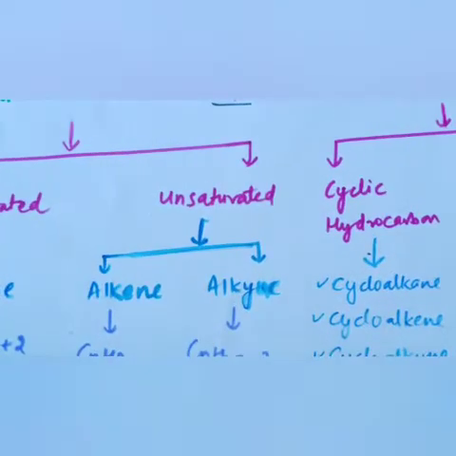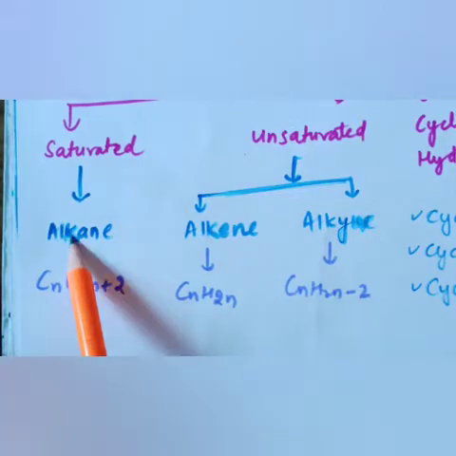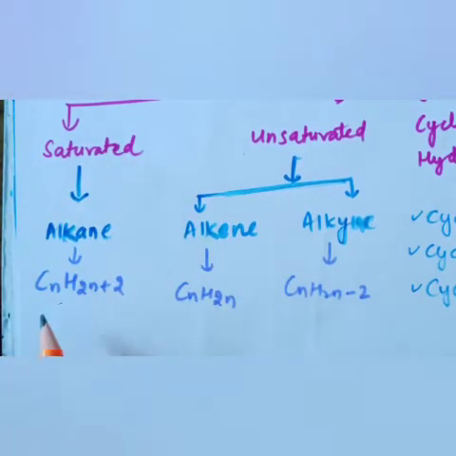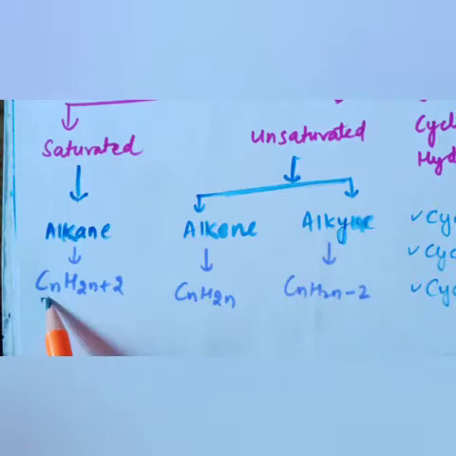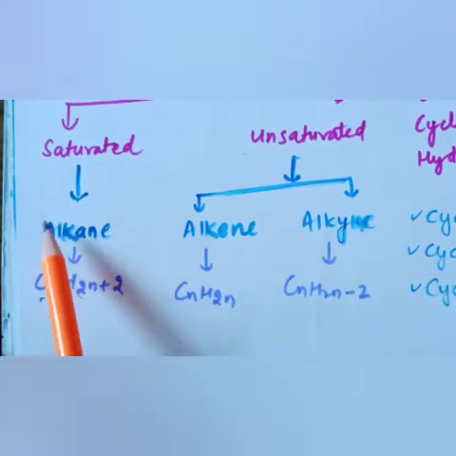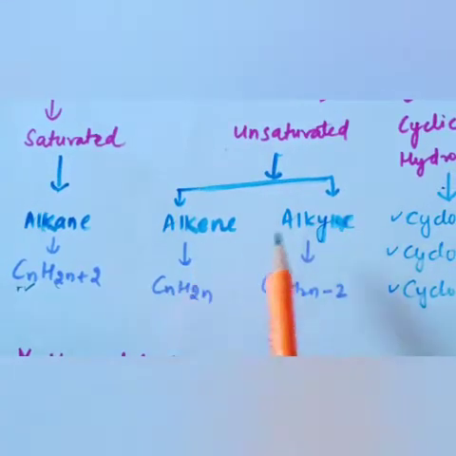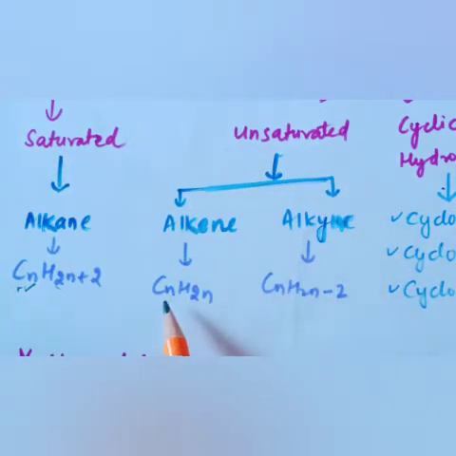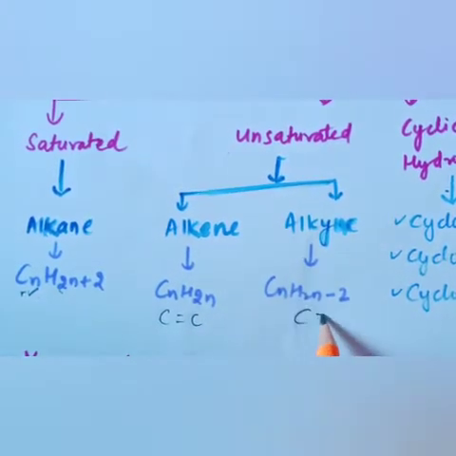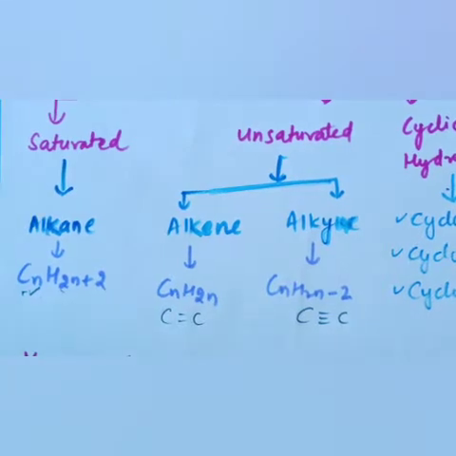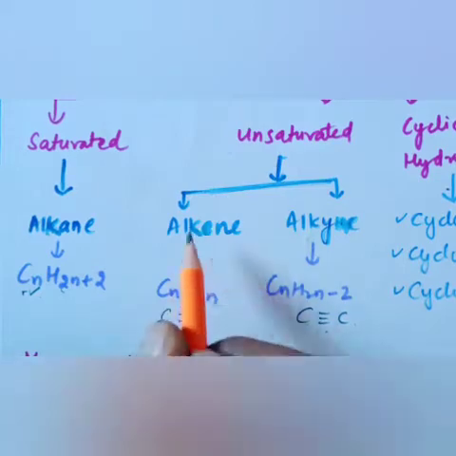Saturated hydrocarbons are alkanes. Single bonded carbon is called saturated, and you know very well the meaning of the formula CnH2n+2. With the help of this formula we can find out the number of hydrogens present in an alkane. Unsaturated are alkene and alkyne, where we discuss double bonded and triple bonded carbon. It can be a long chain of carbon, but when there is a triple bond between any two carbons, that compound falls under alkyne. If any two carbons have a double bond, that falls under alkene.